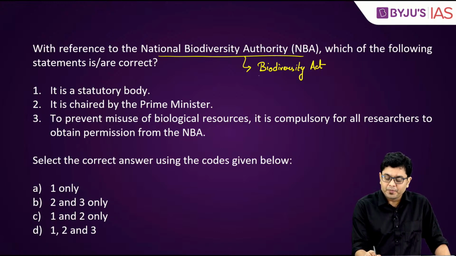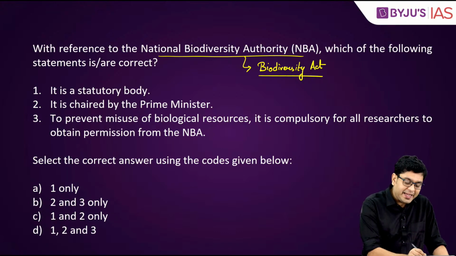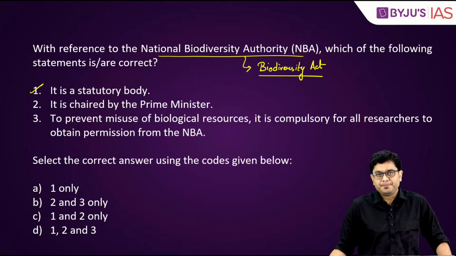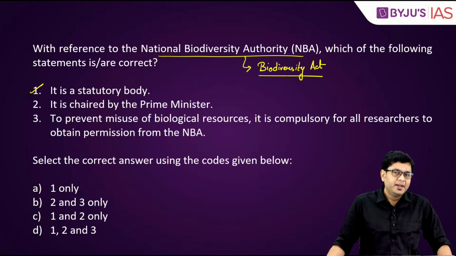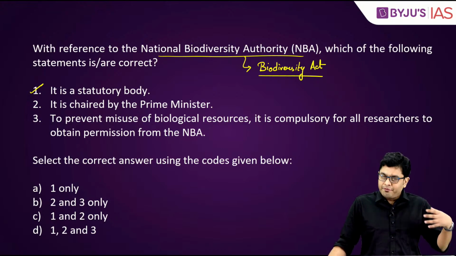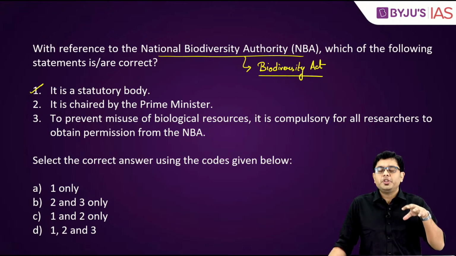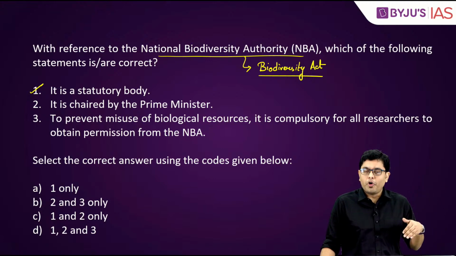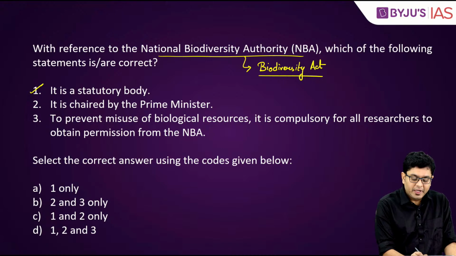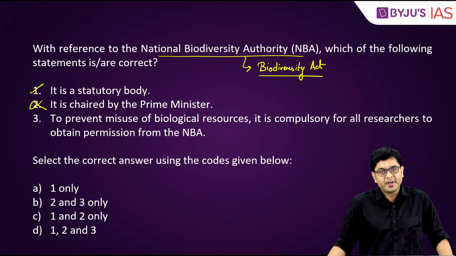So, the first statement is correct. Second, it is chaired by the Prime Minister. This is incorrect. It is actually chaired by one of the individuals under the Ministry of Environment, Forest and Climate Change itself. So, this is incorrect.